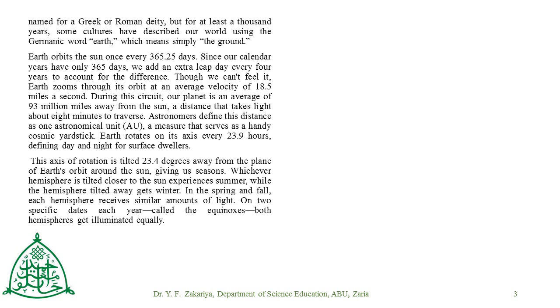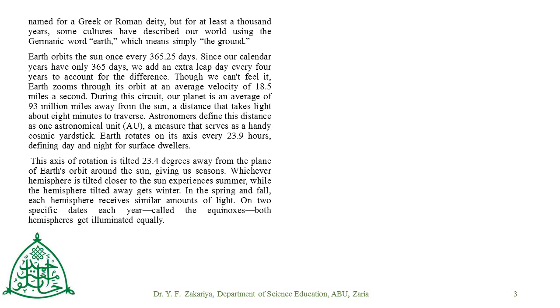Earth orbits the sun once every 365.25 days. Since our calendar year has only 365 days, we add an extra leap day every 4 years to account for the differences. Although these differences cannot be felt, the Earth zooms as it orbits at an average velocity of 18.5 miles a second. During this cycle, our planet is an average of 93 million miles away from the sun, which is equivalent to the distance that takes light about 8 minutes to traverse.